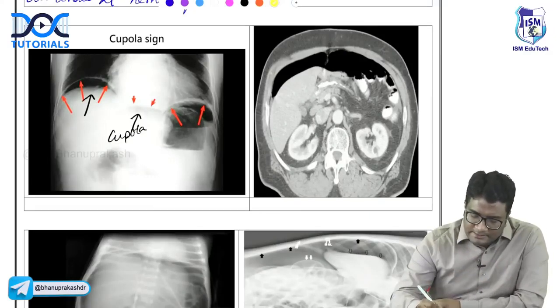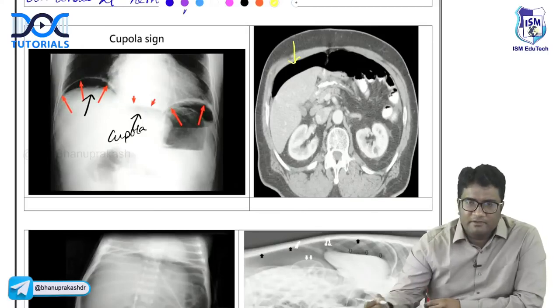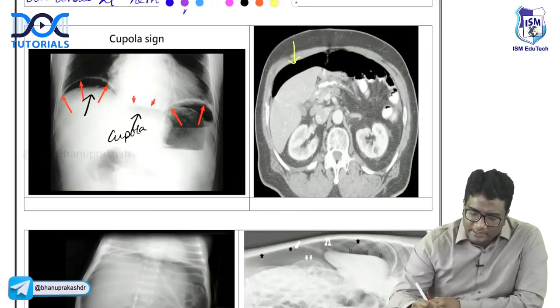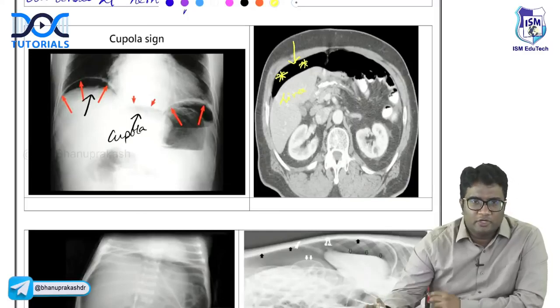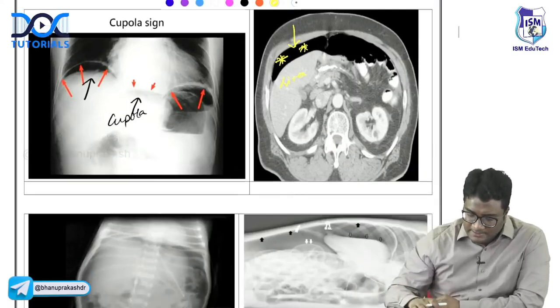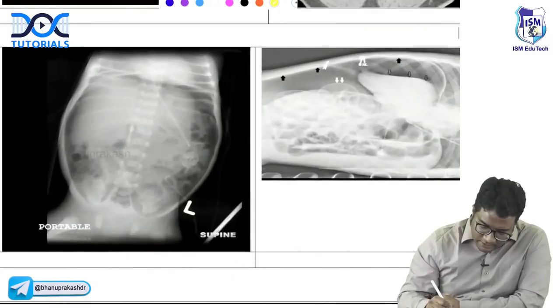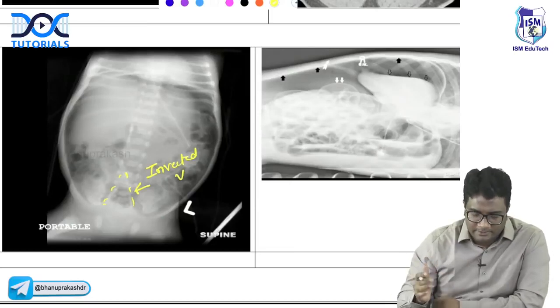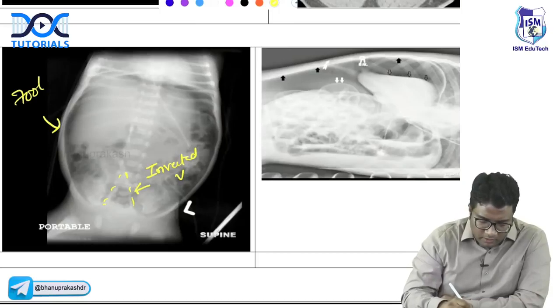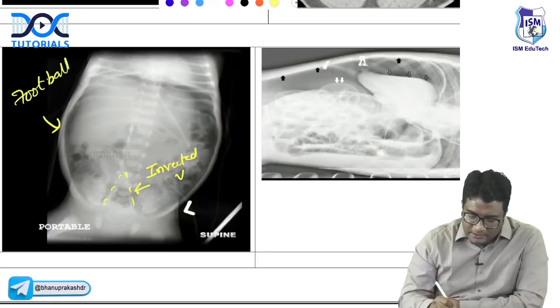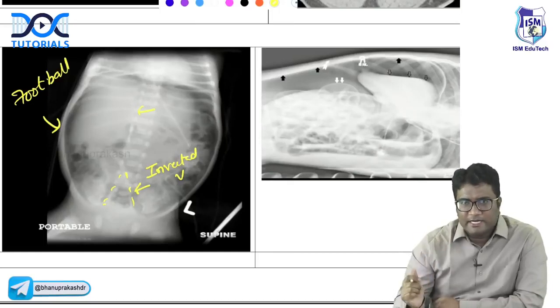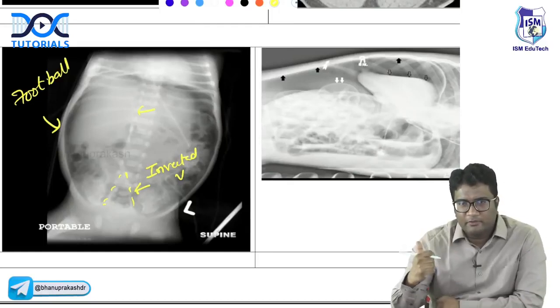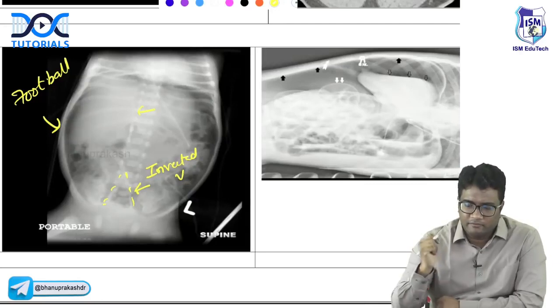And you can see it on the CT scan. Remember, the investigation of choice for air anywhere is CT. On the CT, you can see this is the liver, and anterior to the liver you are seeing the free air. This is your pneumoperitoneum. Here you can see inverted V. I hope you can appreciate these are the inverted V's, the lateral umbilical ligaments. You can also see the football, and the falciform ligament of the liver will also stand out. So falciform ligament sign, inverted V sign, lateral umbilical ligament sign, and football sign.